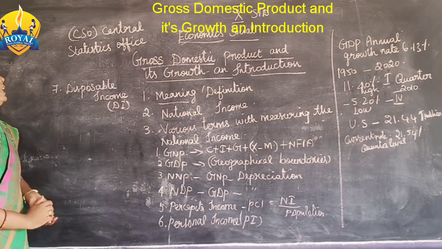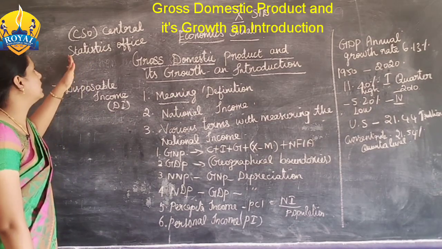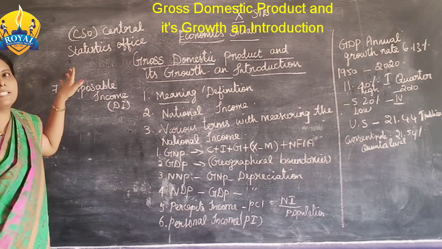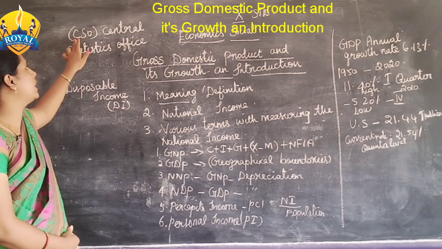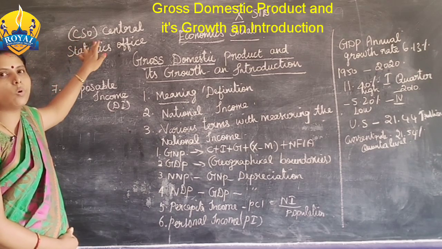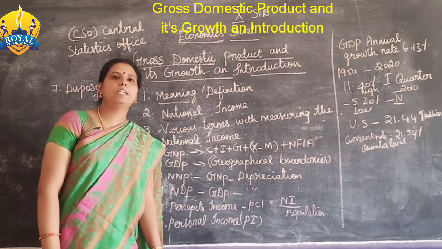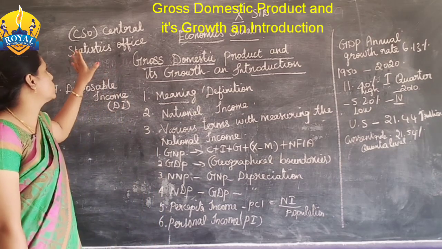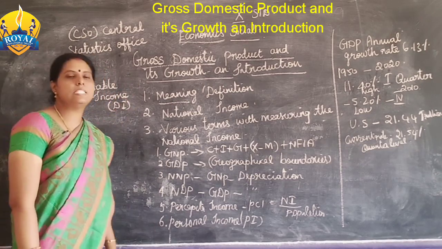In India, the GDP rate is measured by the Central Statistics Office, in short CSO, which is under the control of the Ministry of Statistics. So the CSO, the Central Statistics Office, is the one that measures the GDP.